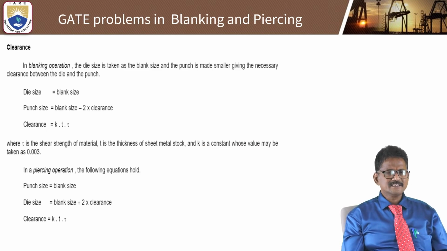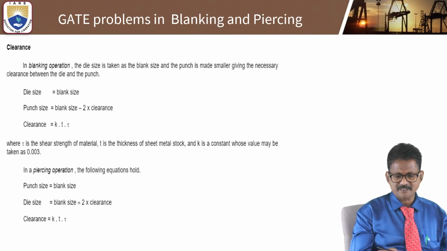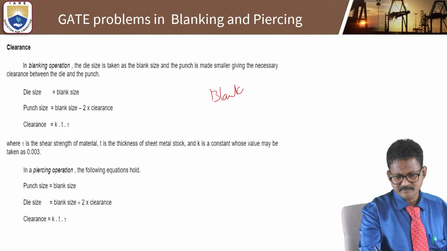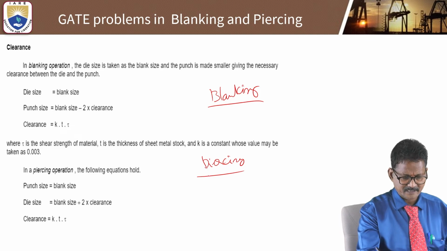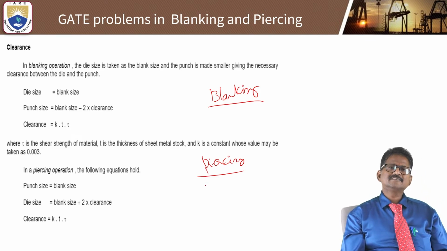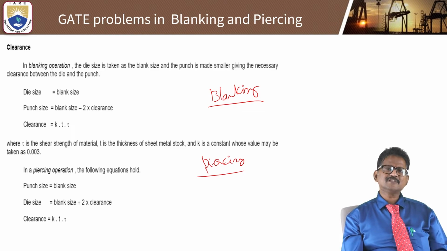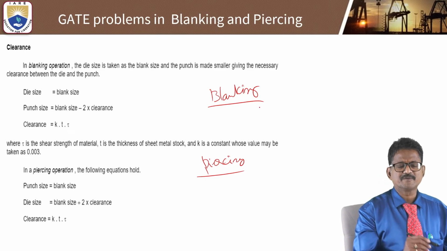Look at another interesting concept here. There are two different types of operation: one is the blanking operation and another one is the piercing operation. Wherever we have seen the die size equal to blank size, the punch size is equal to blank size minus 2 times the clearance. So this formula is to be used for blanking.